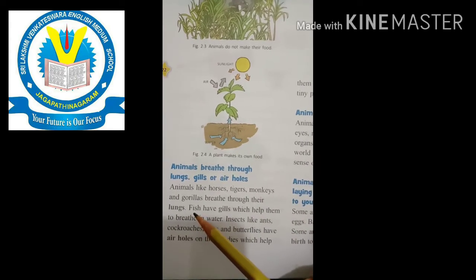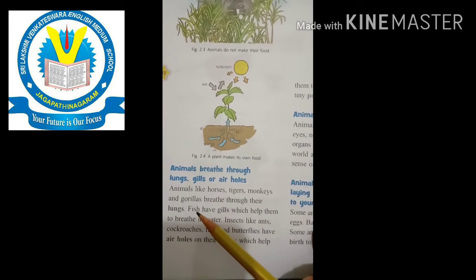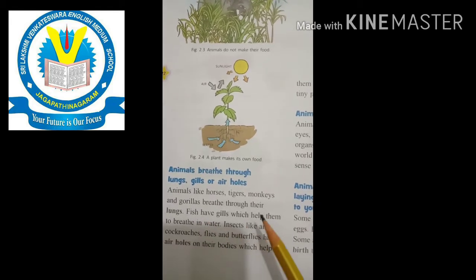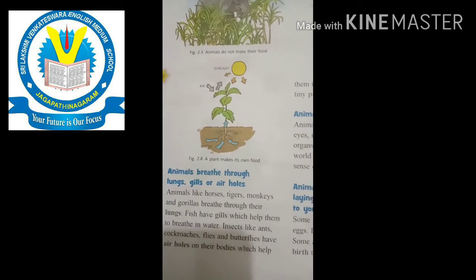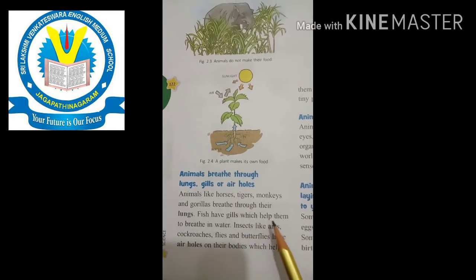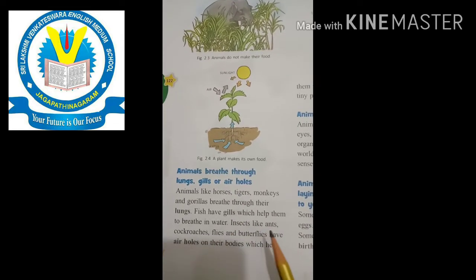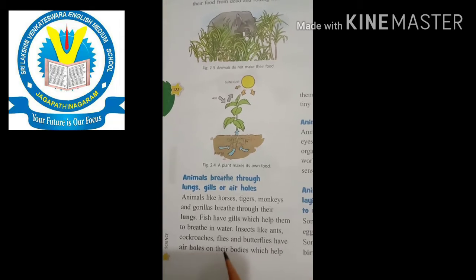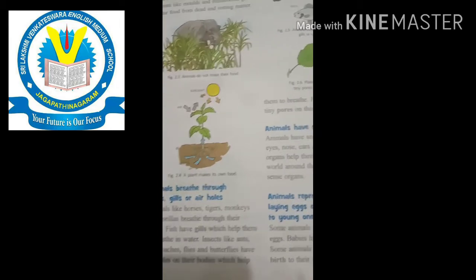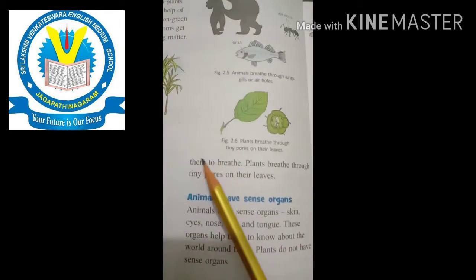Okay, with the help of the lungs, they are breathing. Fish have gills which help them to breathe in water, and insects like ants, cockroaches, flies, and butterflies have air holes on their bodies which help them to breathe.